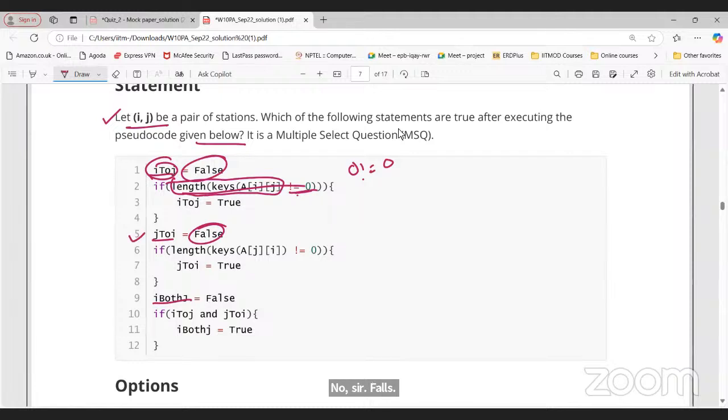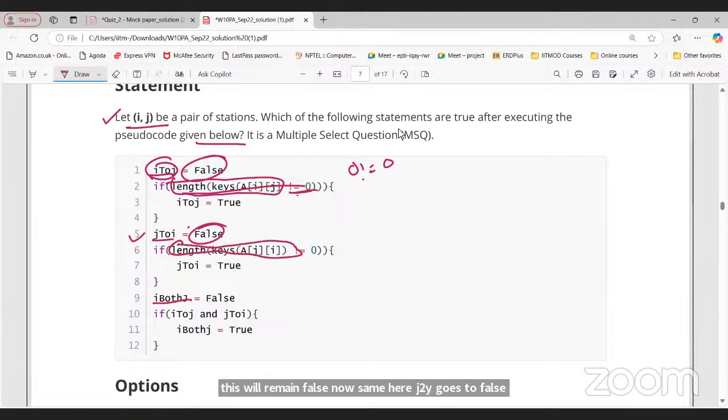Now same here, j to i equals to false. Here also we are comparing the same thing. If we have any train, number of trains from j to i, if that is not equals to 0, means if we have some train going from j to i, again we are updating it to true. If there are no trains, it will be false only.